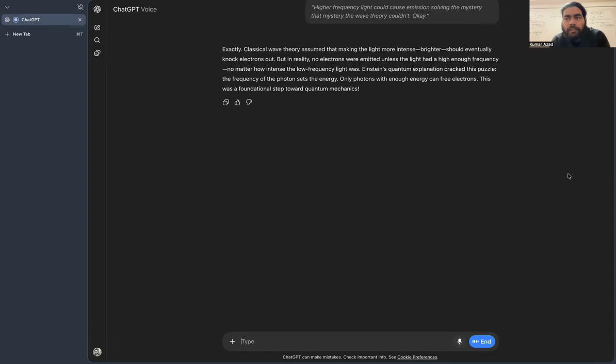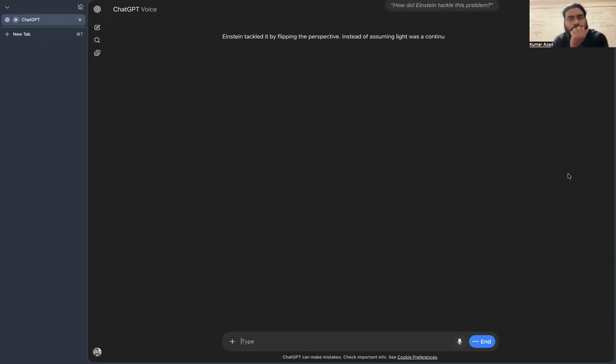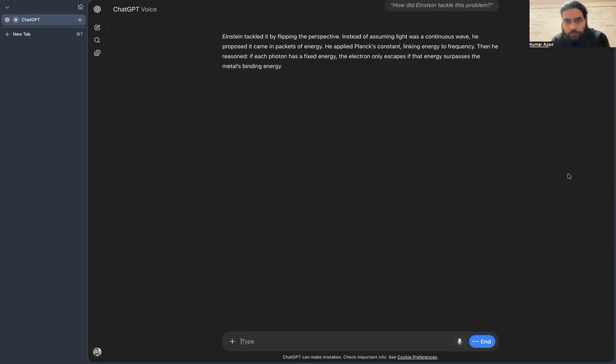How did Einstein tackle this problem? Einstein tackled it by flipping the perspective. Instead of assuming light was a continuous wave, he proposed it came in packets of energy. He applied Planck's constant, linking energy to frequency. Then he reasoned if each photon has a fixed energy, the electron only escapes if that energy surpasses the metal's binding energy. He wrote the famous equation, the energy of a photon equals Planck's constant times the frequency. This gave a threshold frequency. Below it, no electrons escape, no matter the intensity. It was a bold leap, explaining data others couldn't.